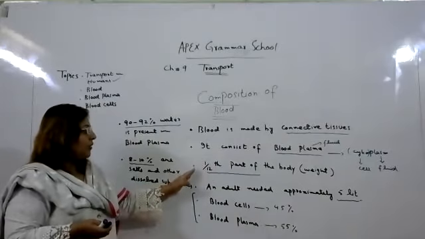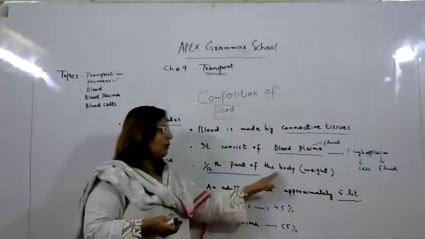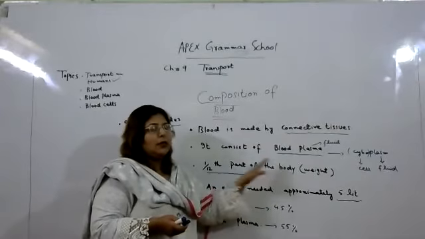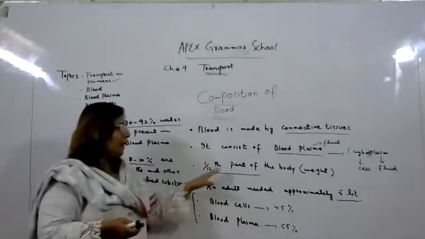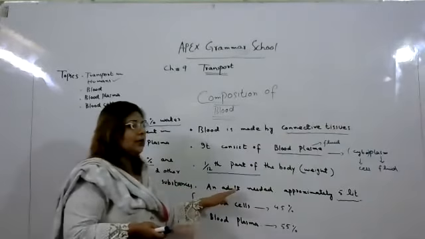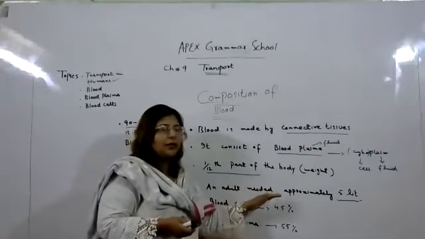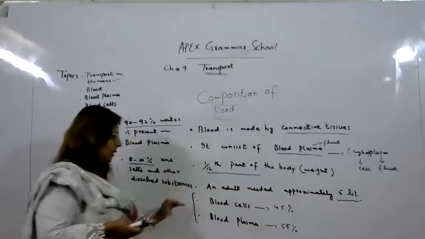Okay. And what is the weight of blood in our body? 1/12 part of our body weight consists of blood. Second one, in an adult, how much blood is needed? An adult needs approximately 5 liters of blood in his body.